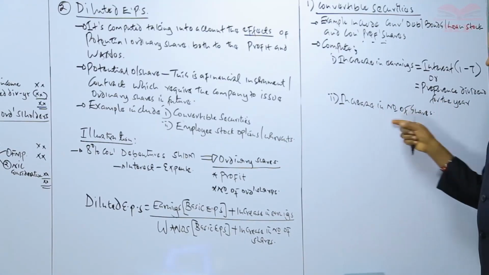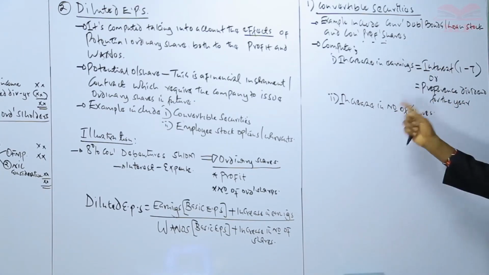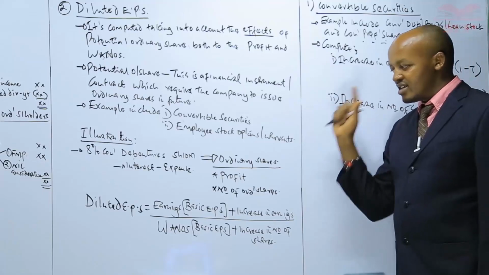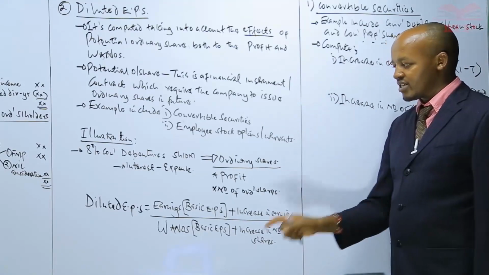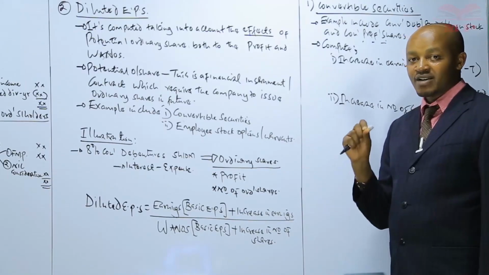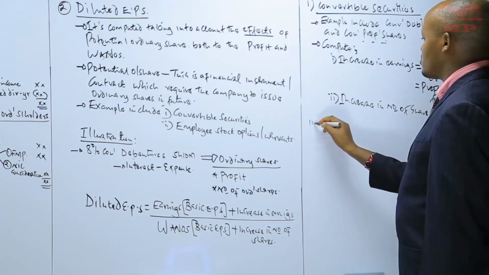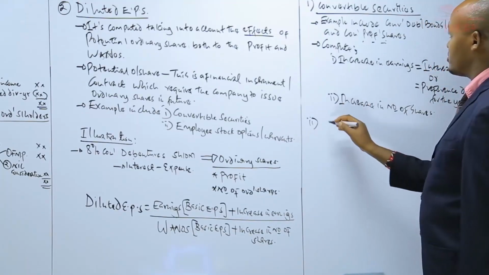Now, having that, we proceed and compute the increase in earnings. Having computed these two values, the increase in earnings and the increase in number of shares, we then apply that formula and compute the diluted earnings per share. So that's generally how we deal with what we refer to as convertible securities.